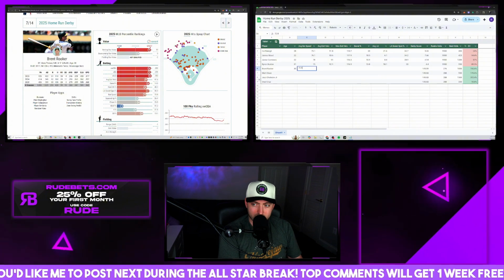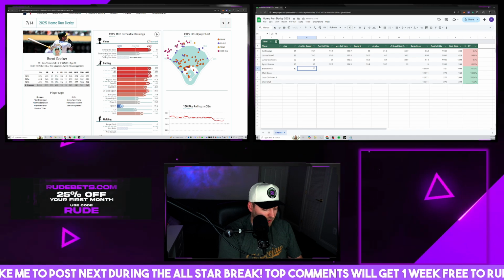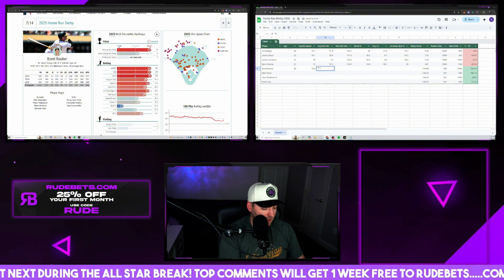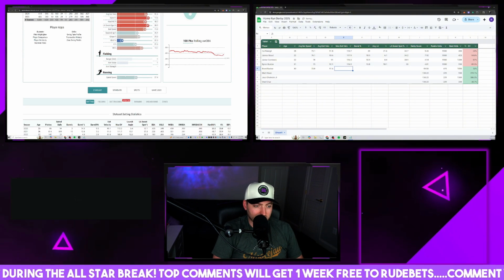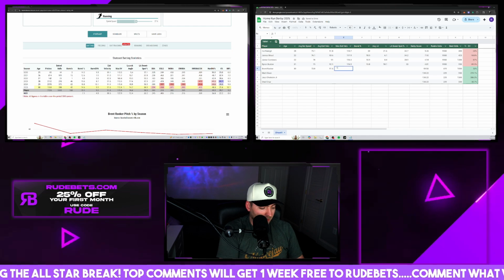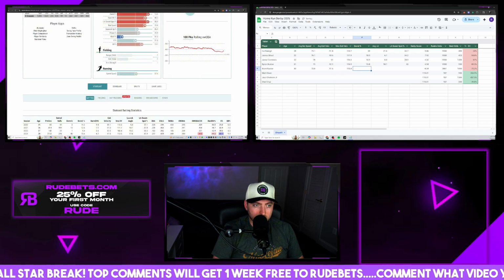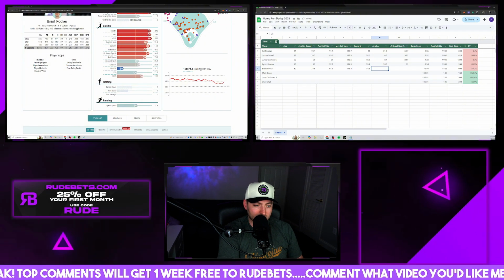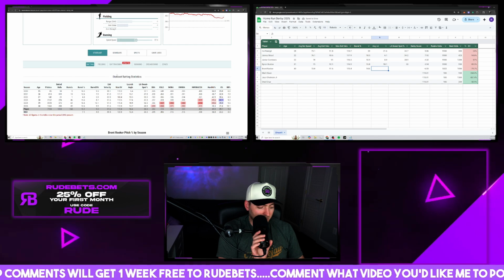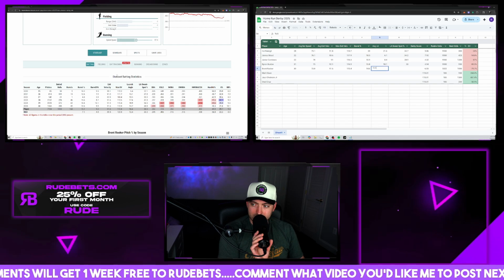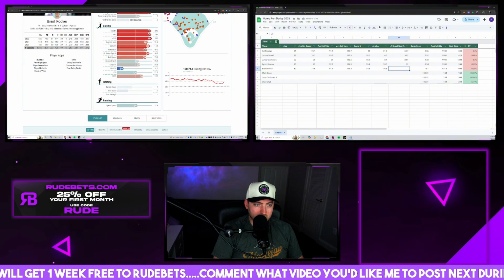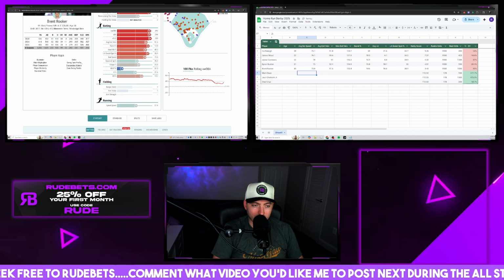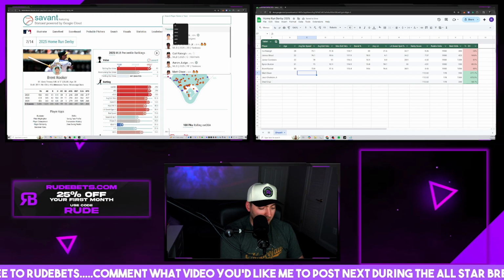Bat speed, 73.8. Average exit velocity, 91.6. Max exit velocity, we're looking at 113.4. Barrel percent, we are looking at 14.6. Average launch angle, 16.6. Sweet spot percentage, 87th percentile, 38.9. That is nice from Brent Rooker. Next player here, Matt Olson.